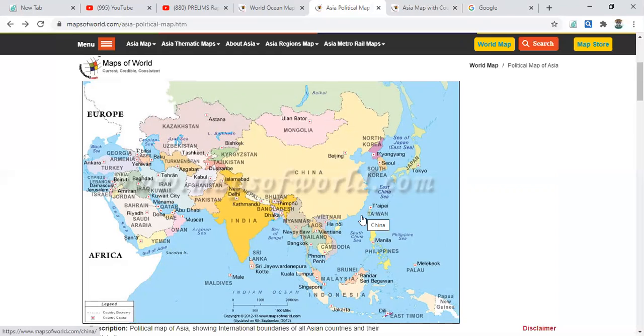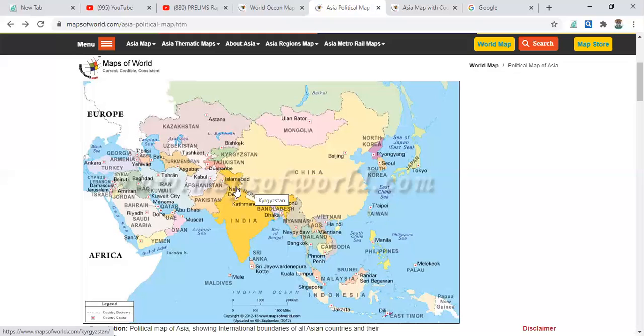Another important river is the Yellow River, which we already discussed, and Ganga, Brahmaputra and Indus are other noteworthy rivers in the Asian continent. We already discussed lakes, and this is a brief discussion about Asia.